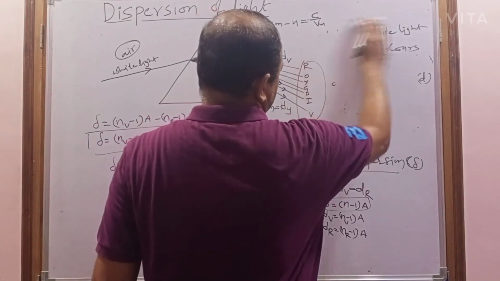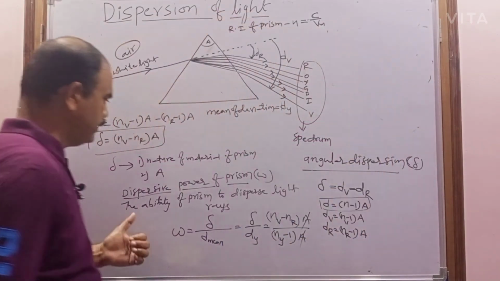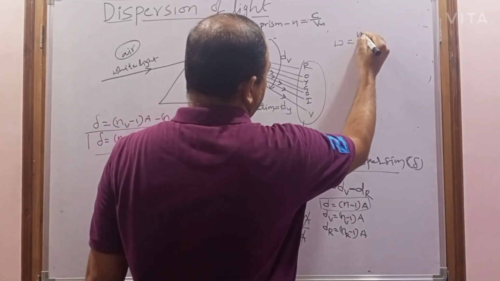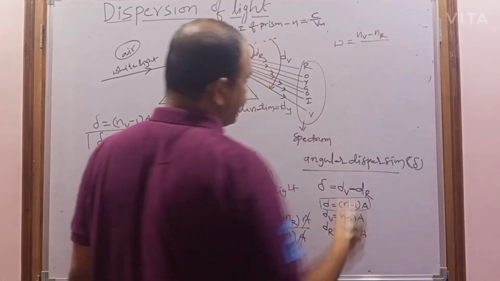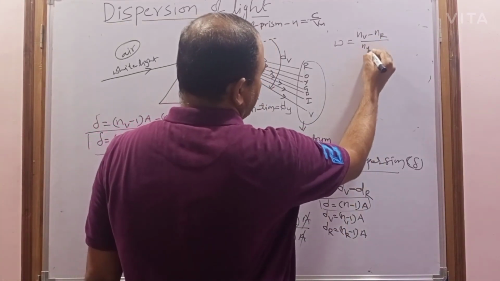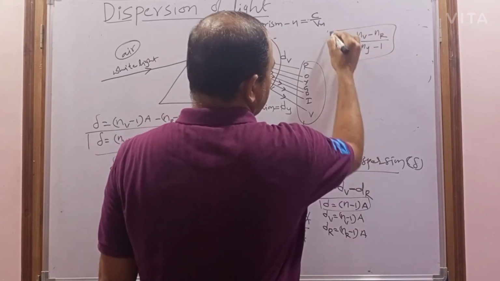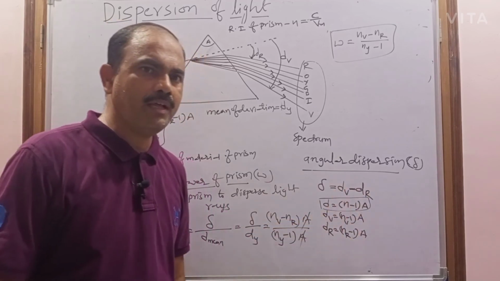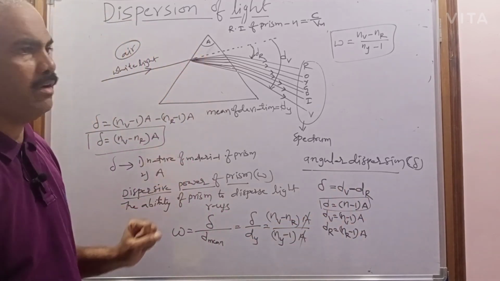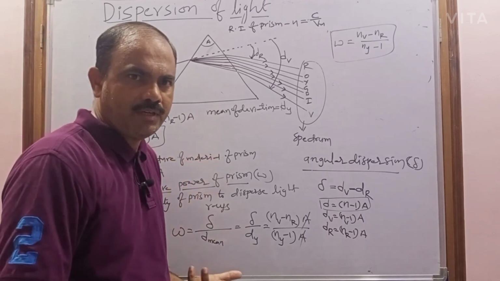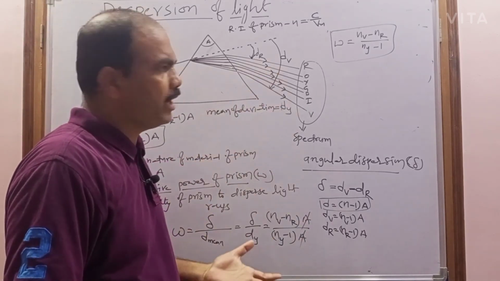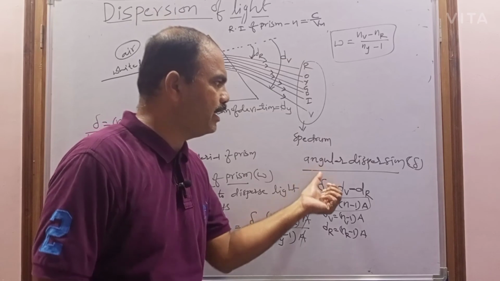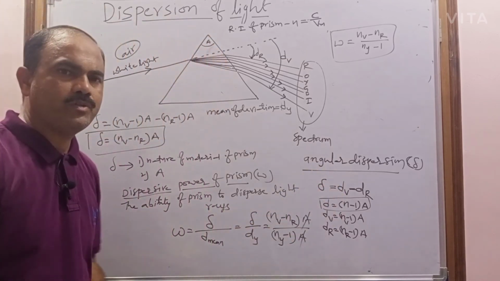So the dispersive power of the prism, omega, equals the refractive index of the violet minus the refractive index of the red color, divided by the refractive index of the yellow color minus 1. So this is the dispersive power of the prism, taking the two colors violet and red. So this is about the dispersion of light and the cause of the dispersion, which color has the most angle of deviation, which color has the least angle of deviation, and what the angular dispersion and the dispersive power of the prism are.